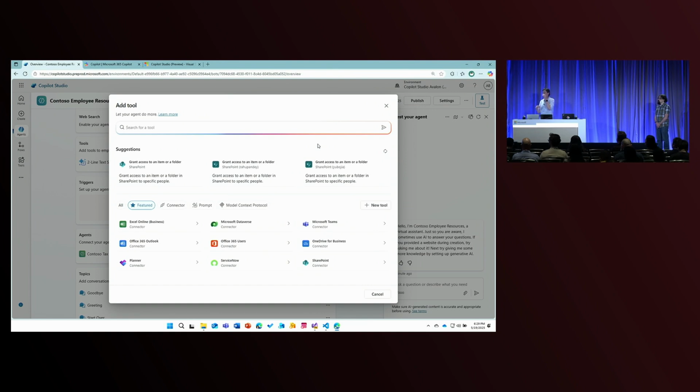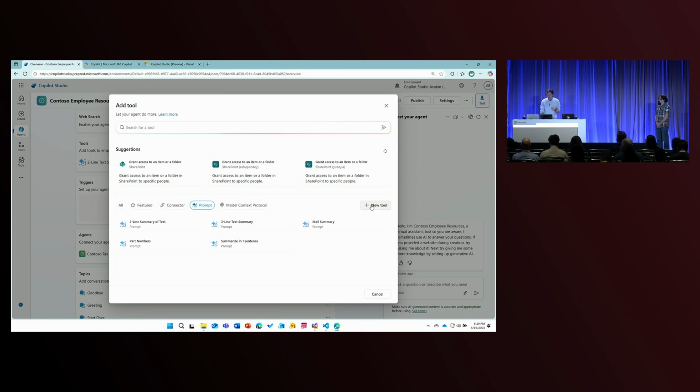Now, remember when I talked about the architecture? Tools are how you instruct your agent to start doing things, okay? And there's a number of ways that you can do this. One of the most exciting new ways in Copilot Studio is what are called prompts. Now, prompts are really a way for you to fine-tune the way that your agent answers specific questions, and you get a lot of power here.